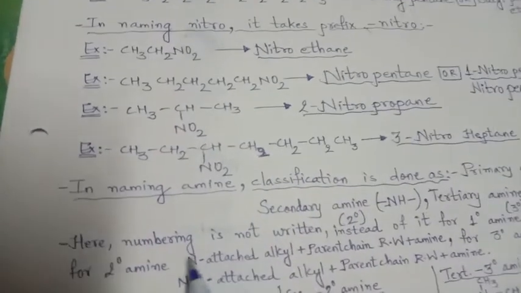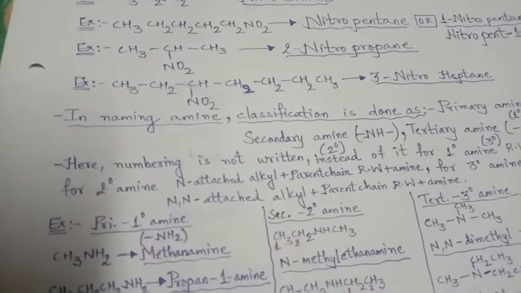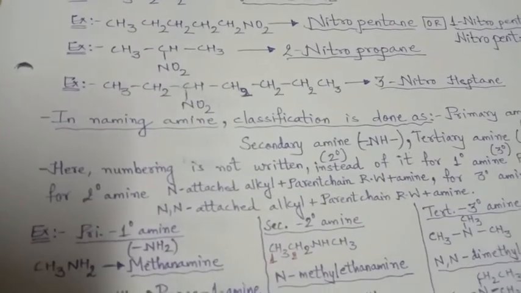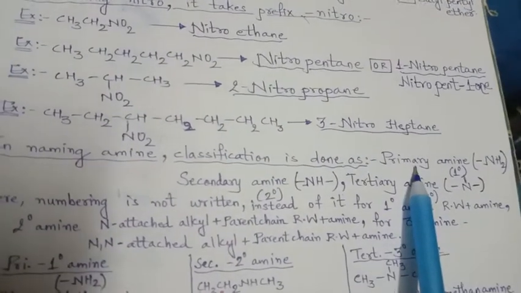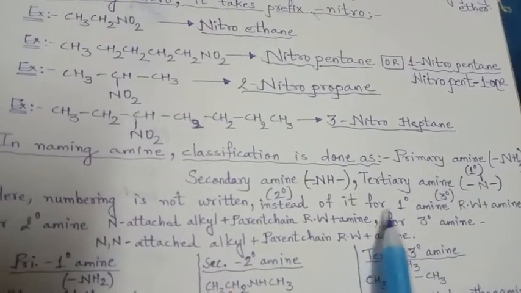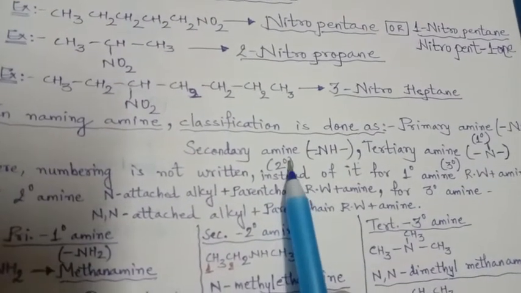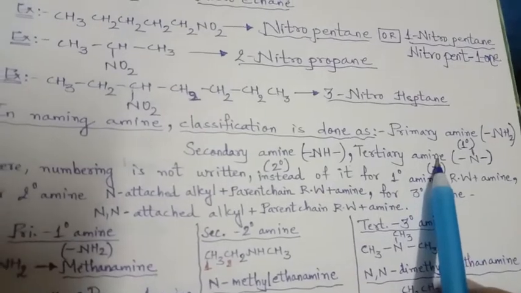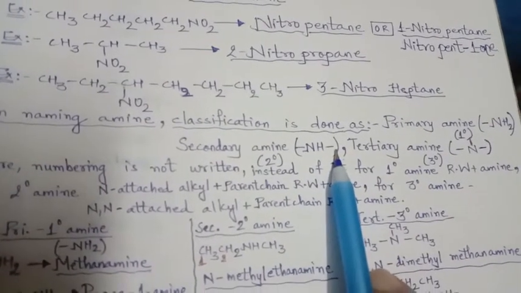3-nitroheptene. Now one more group, that is the amine group. For giving the name of a primary amine, you can write it as a normal functional group, it is okay, no problem. Primary amine, that is 1 degree amine. You may write a number, you may not write a number. It doesn't matter. But for secondary amine and tertiary amine, that means on either side of the amine group, an alkyl group